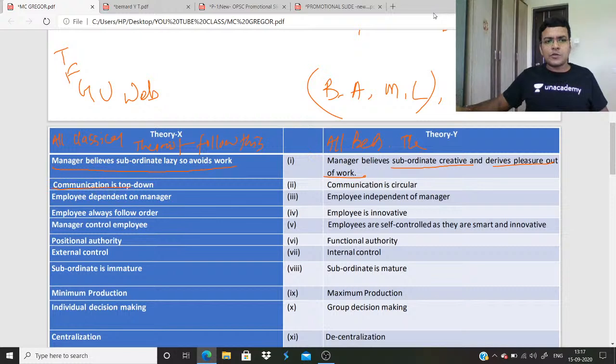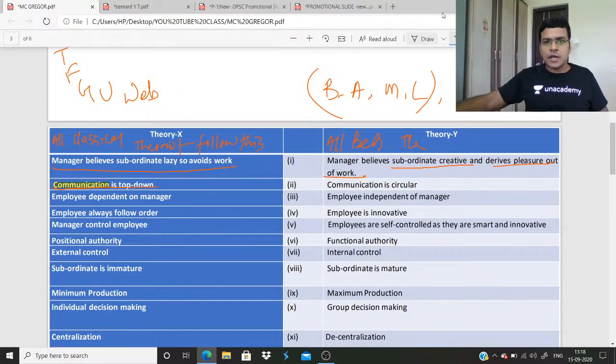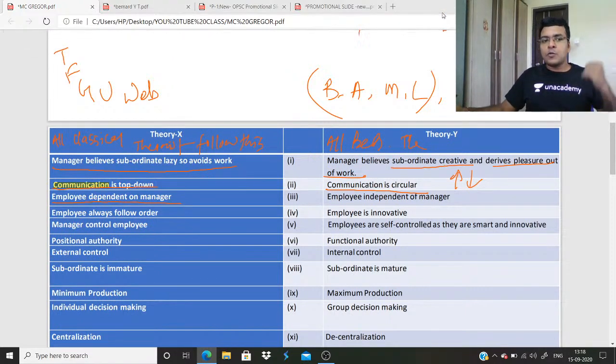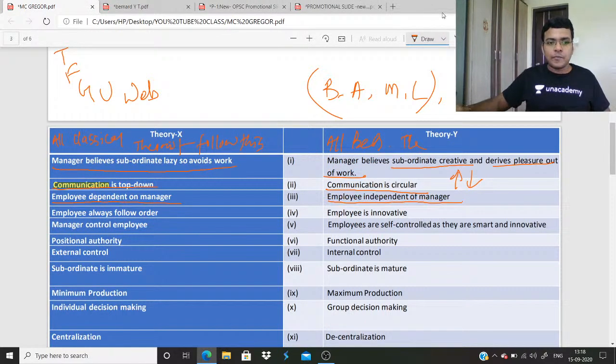In classical, communication is always top down. But here the communication is circular. Circular means both top down and bottom up. Employees depend on the manager, always want to be guided, directed. But here employees are independent.